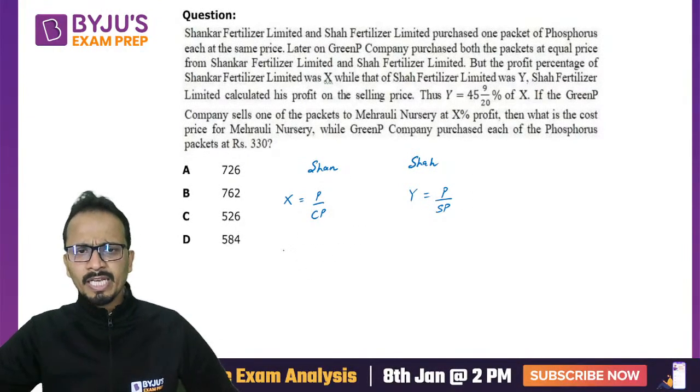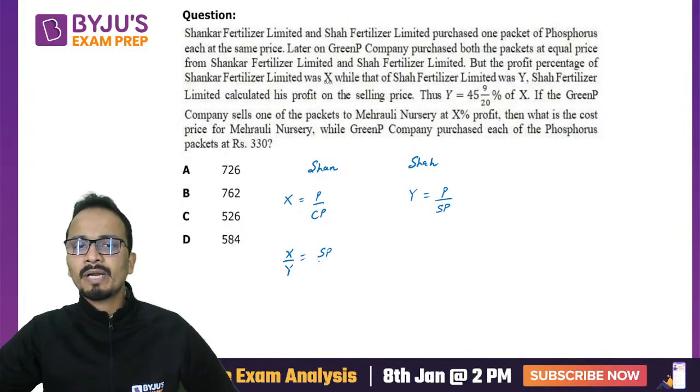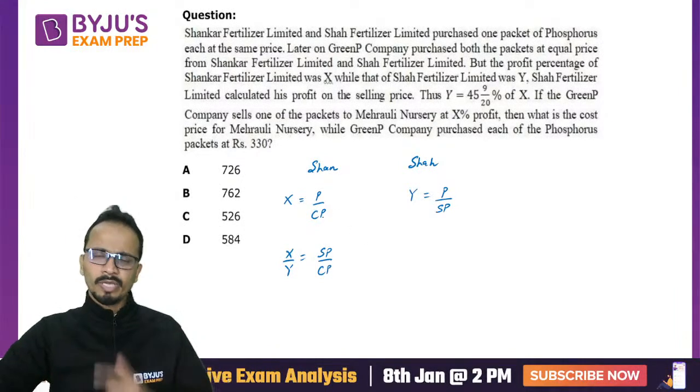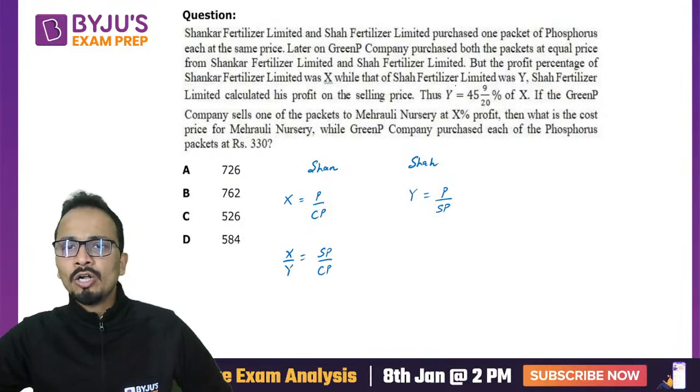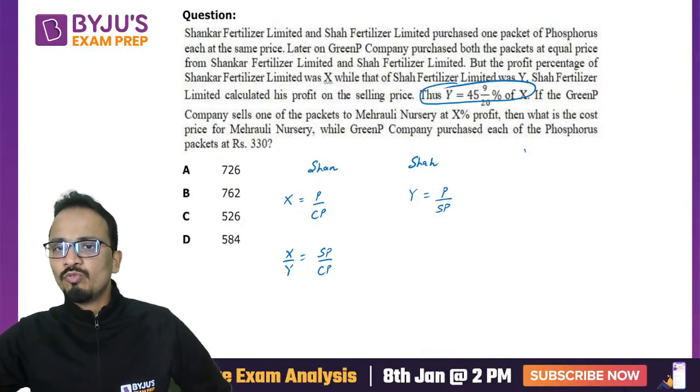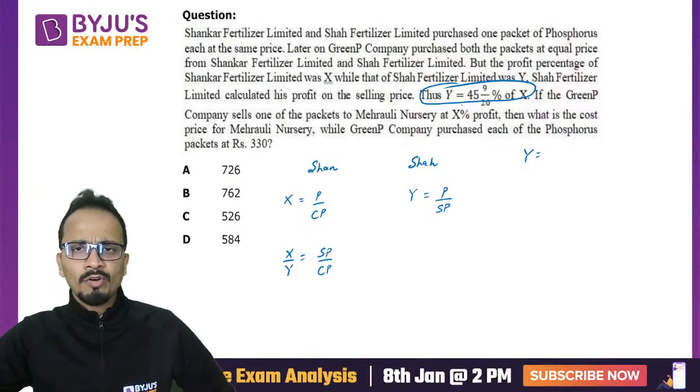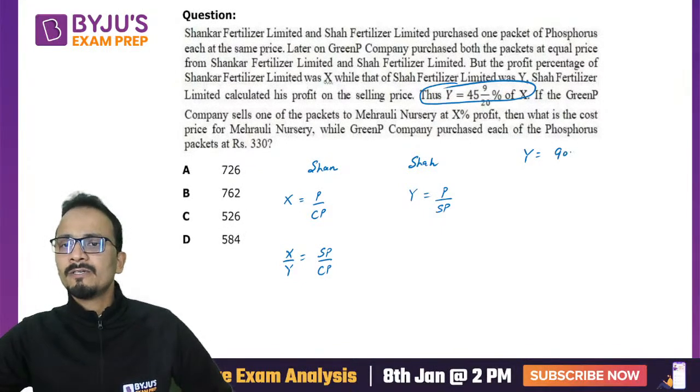So from here, if I divide X and Y, so X upon Y will come out to be selling price upon cost price. Okay, profit will get cancelled. Profit in both the cases is same. Okay. Also among Y and X, they have given a relation. So Y is equal to 909 upon 20%, upon 20%, and that is X. Okay.